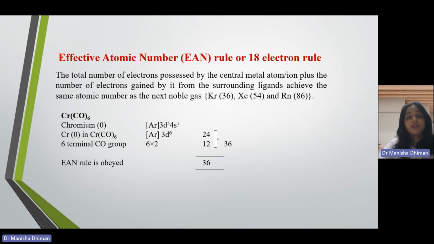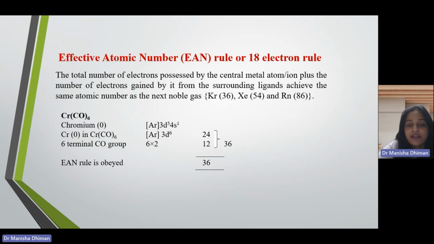Okay, so when you talk about the most common organometallic compounds of the transition metals, the stability of any organometallic compound is basically decided by the effective atomic number rule. For example, this Cr(CO)6, chromium is bonded with 6 carbonyl ligands. So why only 6 carbonyl ligands are attached? Why not 5, 4 or 3 or more than 6? Because chromium is atomic number 24, and the nearest noble gas configuration would be of xenon. So if 6 terminal groups are attached to chromium,